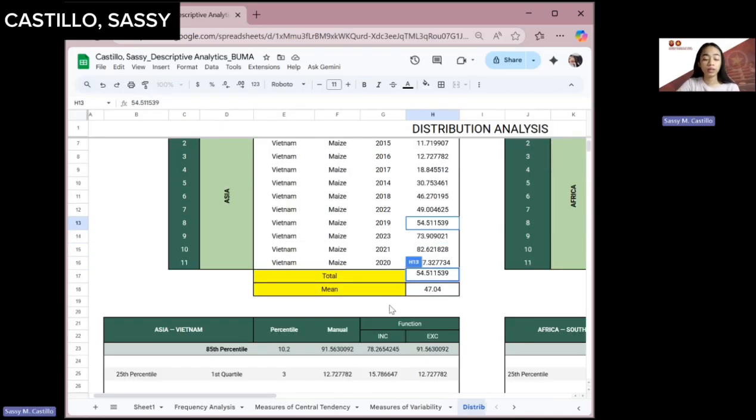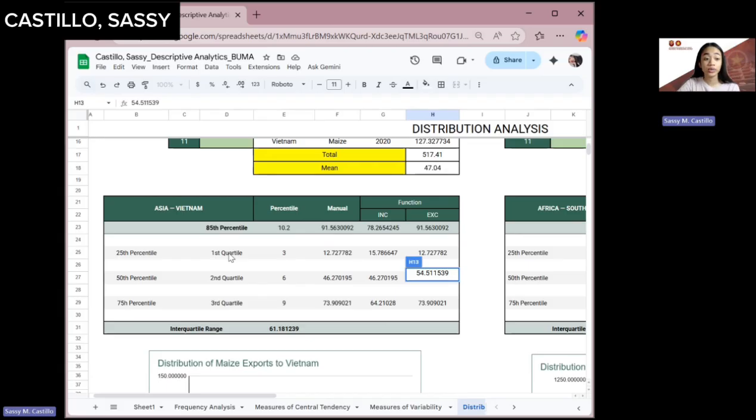Okay, but aside from percentile, we also have the quartile analysis, which falls in the 25th percentile, 50th percentile, and 75th percentile, and it has the same formula as the 85th percentile. So just 25 divided by 100 times 11.